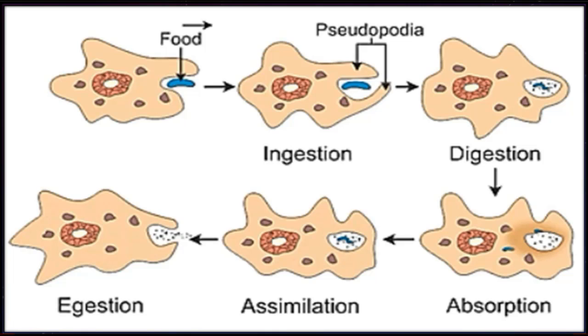Students, pseudopodia are the false feet-like structures or finger-like projections that amoeba forms to encircle the food. As you see here, amoeba forms the finger-like or false feet-like structures to engulf the food, and after this forms a bag-like structure called a food vacuole, and this whole process is known as phagocytosis.